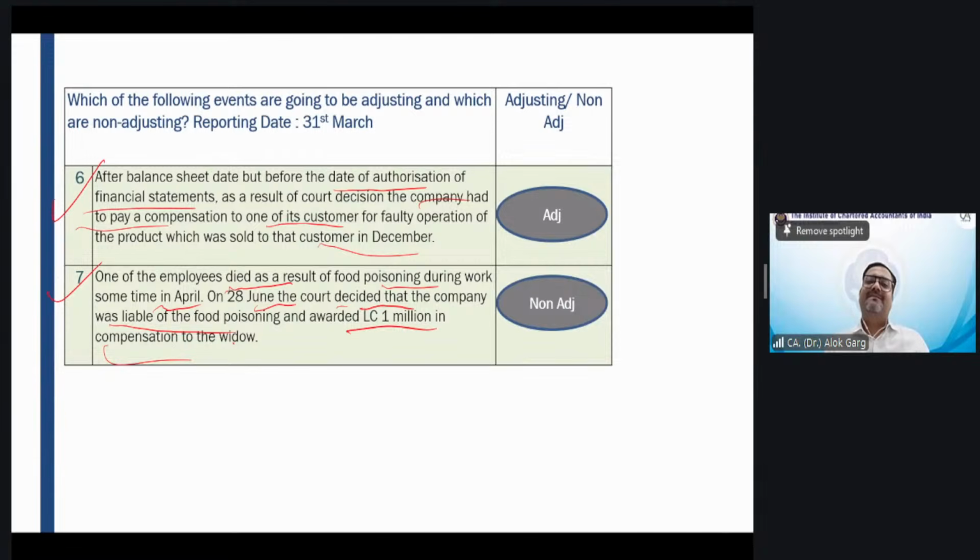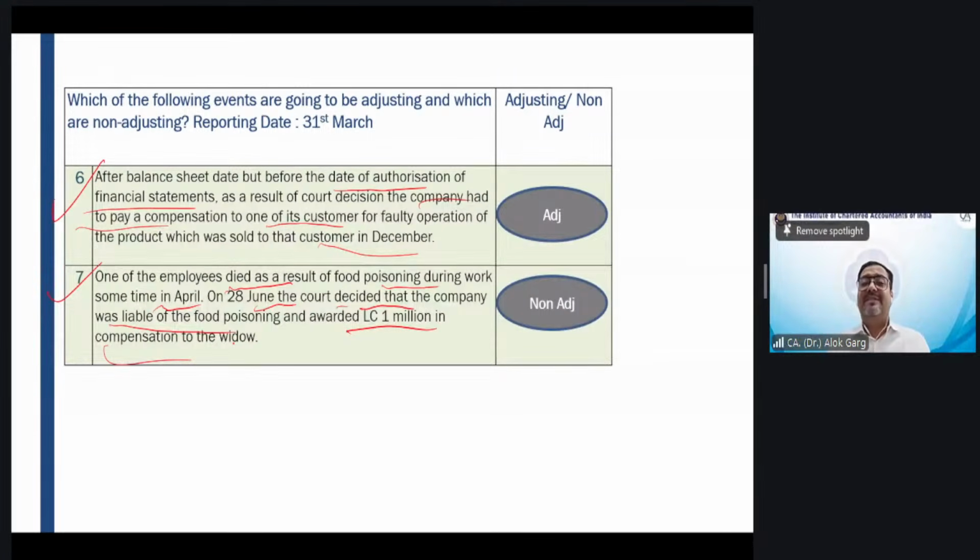Friends, have you understood the meaning of events occurring after the reporting date? Have you understood the meaning of adjusting event, example of adjusting event, meaning of non-adjusting event, example of non-adjusting event, a special event in case of going concern, dividend, right? And with the help of these 7 questions, and these kinds of questions are there in your case study also.